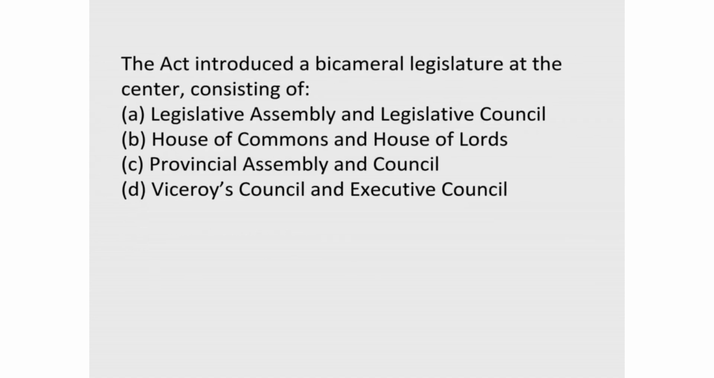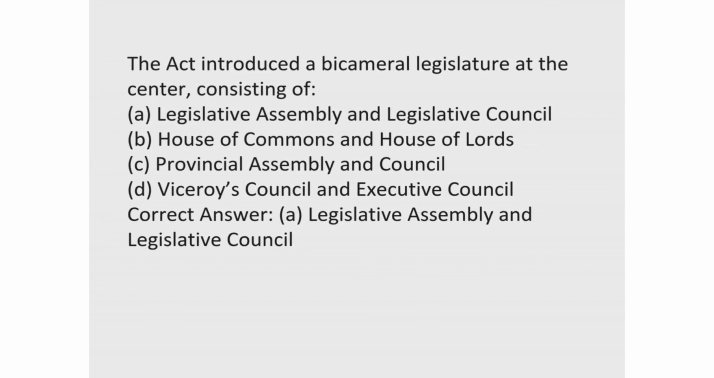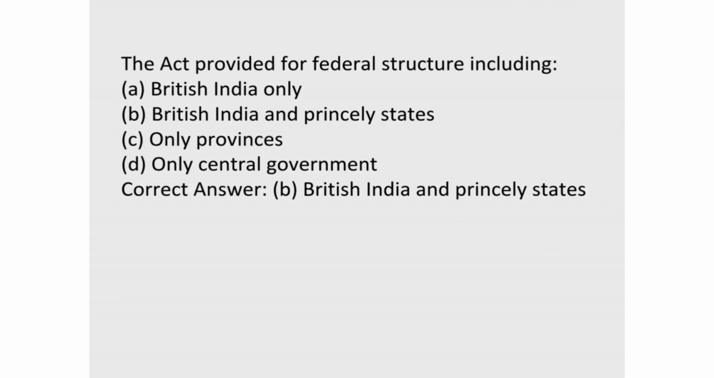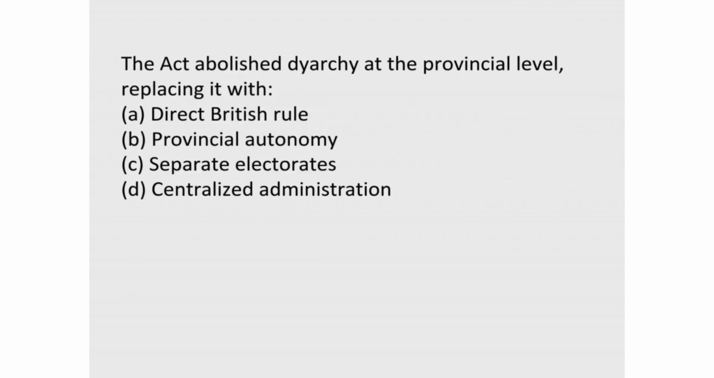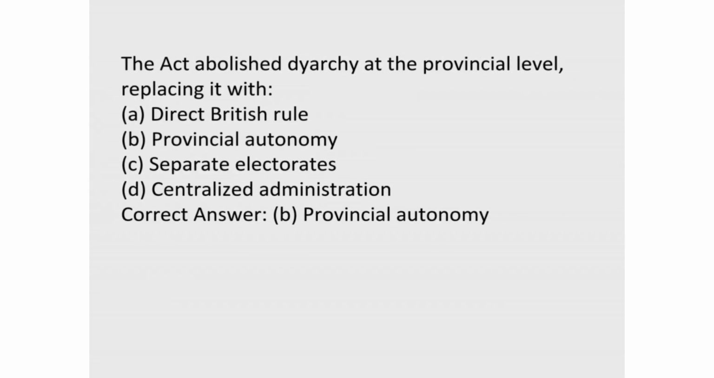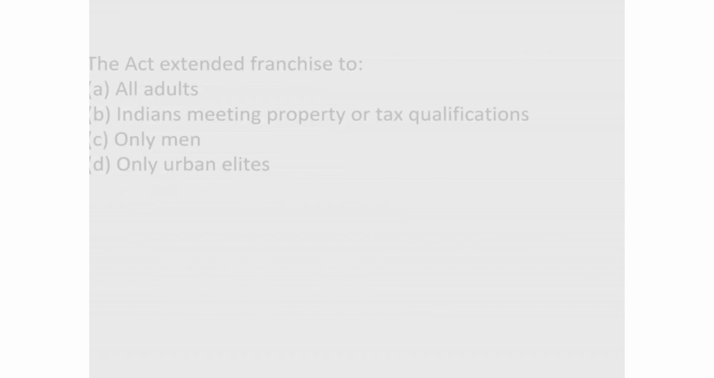9. The Act introduced a bicameral legislature at the centre, consisting of. Correct answer, A, Legislative Assembly and Legislative Council. 10. The Act provided for federal structure including. Correct answer, B, British India and princely states. 11. The Act abolished diarchy at the provincial level, replacing it with. Correct answer, B, provincial autonomy. 12. The Government of India Act, 1935 proposed residual powers to. Correct answer, B, Viceroy.